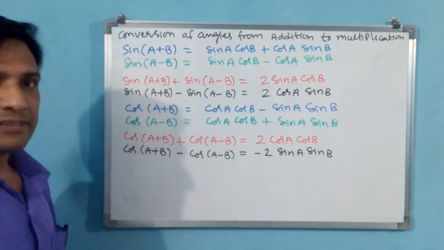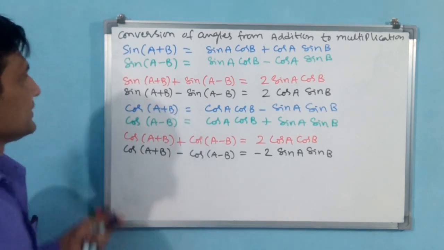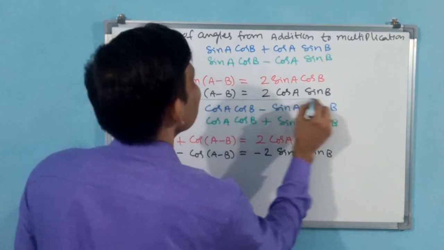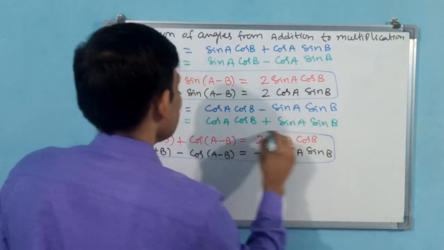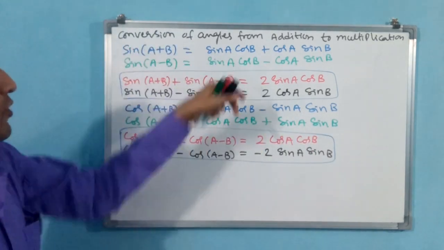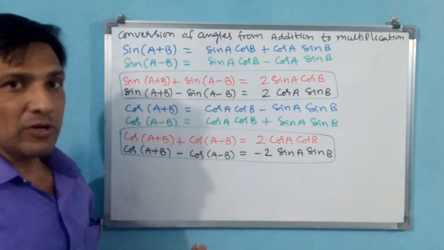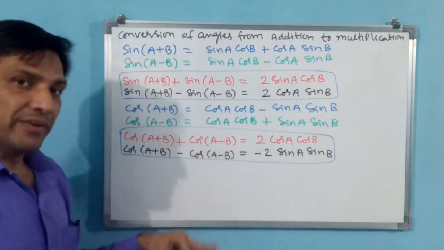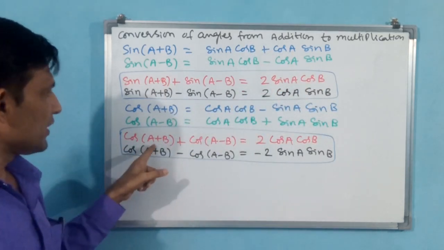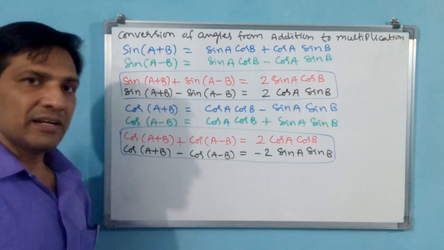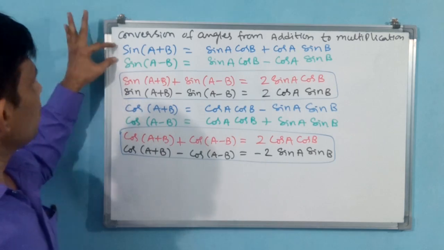Take these 4 results. These two results in the box I am going to use for another conversion, because some more conversion is there. Now AB only came, CD also will come. I am going to convert it again like multiplication to addition only. Here also you see multiplication and addition is there, like that again I am going to make multiplication addition values. But these 4 I don't want.